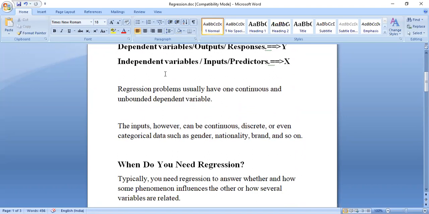The dependent variable is nothing but the output. It can be continuous, unbounded. Input can be continuous, discrete, or categorical, like gender, male or female. So male more salary, female less salary, or vice versa.